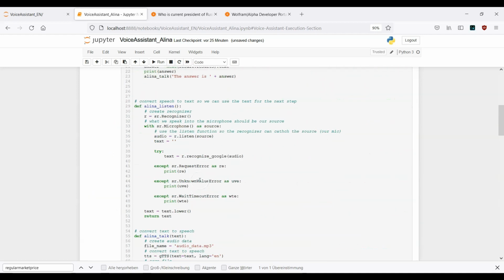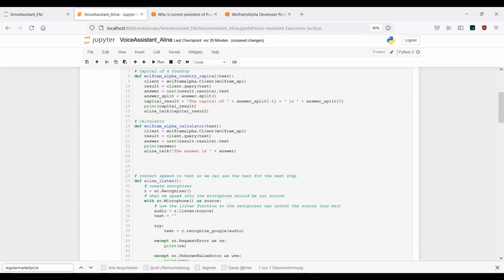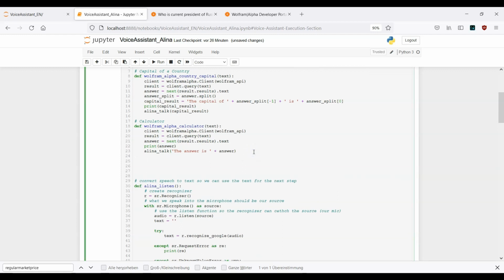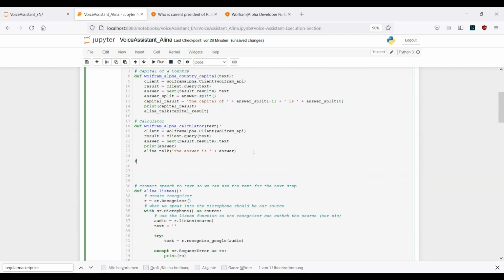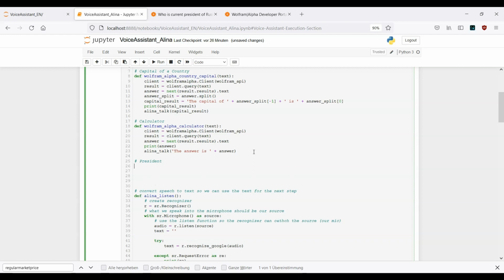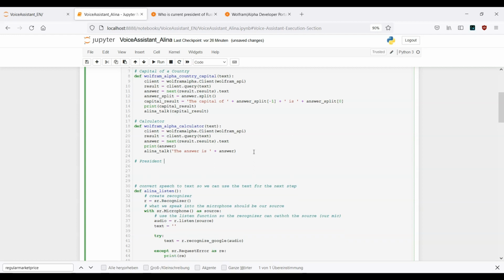Now we need to scroll all the way up, because again we need to create another function. But first and foremost, let's provide one simple comment here: president of a certain country.